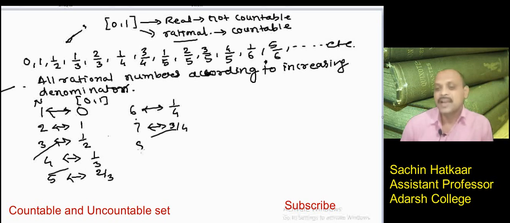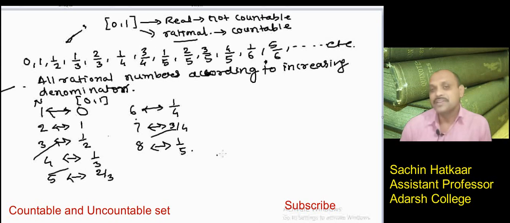And you can see that we can put an equivalence between the set of positive integers and all rational numbers in the closed interval 0 to 1. Therefore when we consider all rational numbers from the closed interval 0 to 1, that set is a countable set.